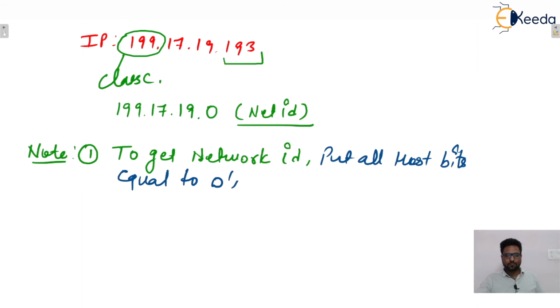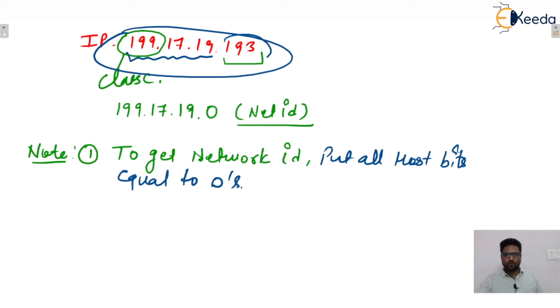In this particular IP address, don't touch the network bits and put the host bits equal to 0 to get the network ID.